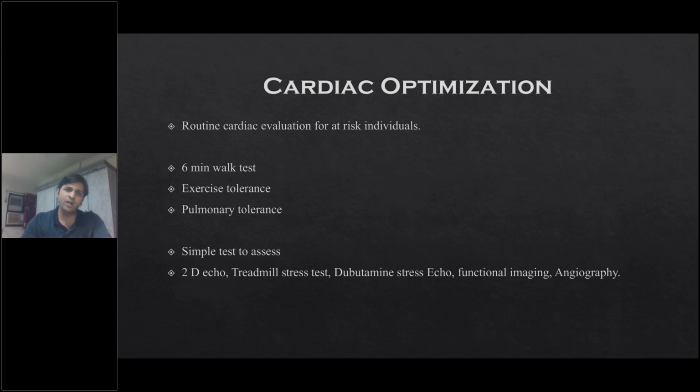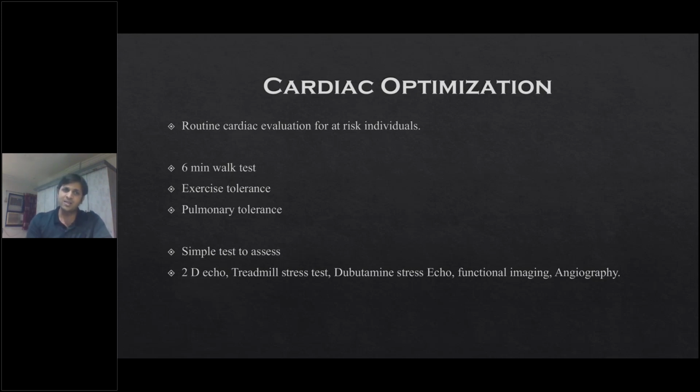Routine cardiac evaluation we normally do in at-risk individuals: those patients who are more than 60 years of age, those who have had cardiac problems in the past, who have undergone cardiac bypasses, or who have undergone percutaneous interventions. These patients need to be optimized or evaluated. The easiest way to evaluate them is the 6-minute walk test. Ask them to walk for 6 minutes, and see the change in pulse, the change in BP, and the change in saturation.